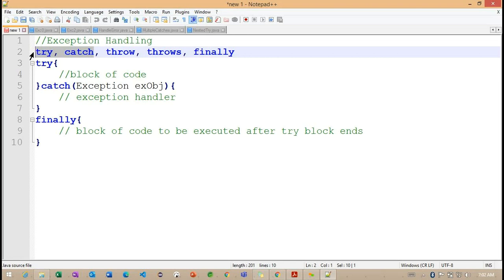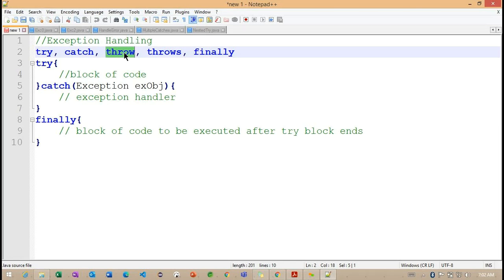In the same way, we are going to work with the throw keyword. How exactly is this throw keyword going to work? If we observe carefully, so far, whatever exceptions we got were thrown by our Java runtime system.